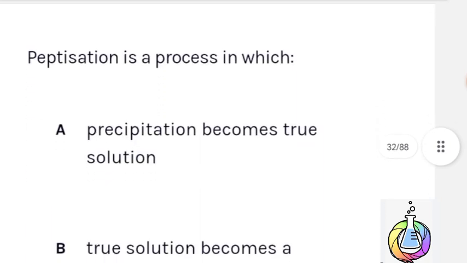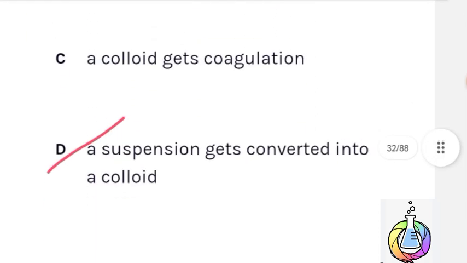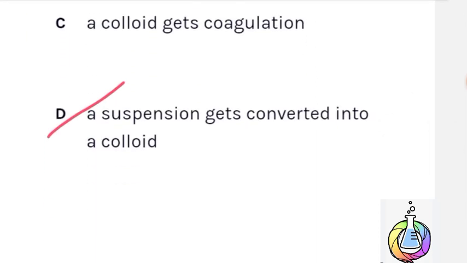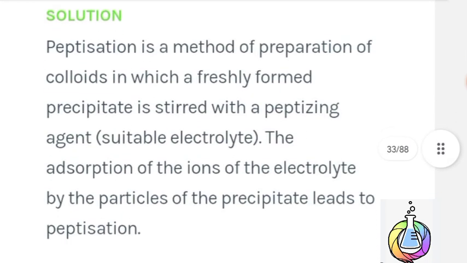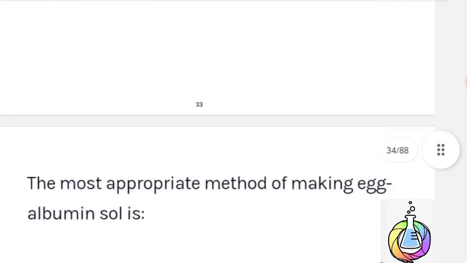Next question. Peptization is a process in which a suspension gets converted into colloidal. Therefore, D option is correct answer. Here is the solution. Peptization is a method of preparation of colloids in which the freshly formed precipitate is stirred with a peptizing agent, a suitable electrolyte. The adsorption of the ions of the electrolyte by the particles of the precipitate leads to peptization. Therefore, D option is correct answer.